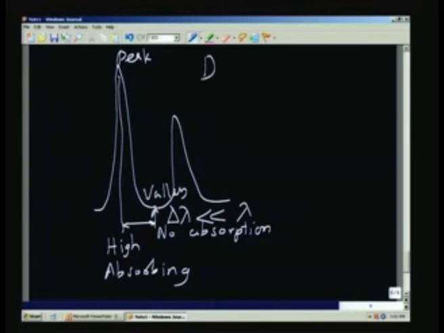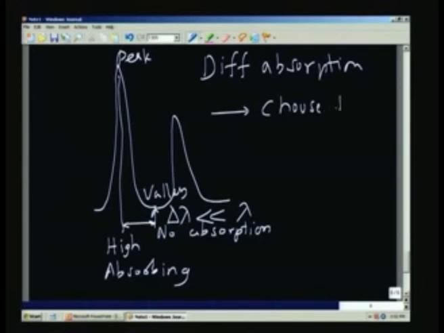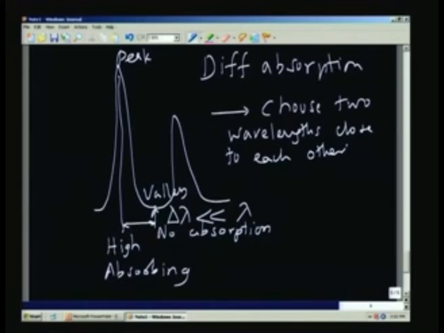So, differential absorption means choose two wavelengths close to each other, one at the peak, which I will call lambda on, close to the peak, this is the peak, and the other one I will call lambda off, this is called the valley.